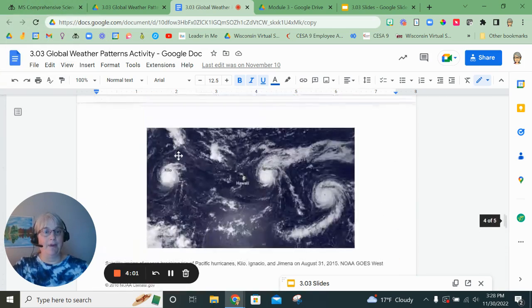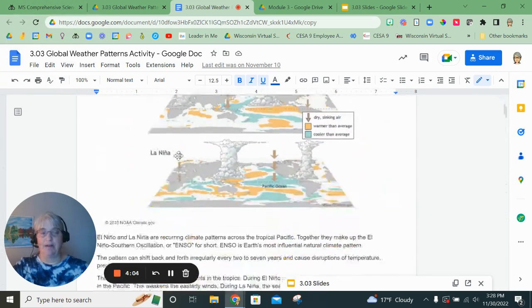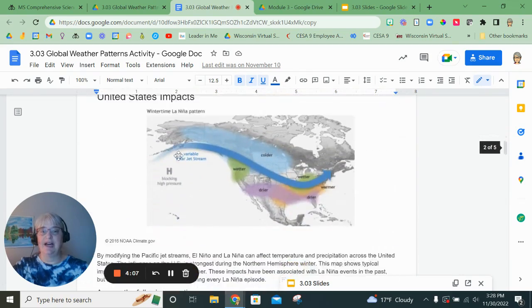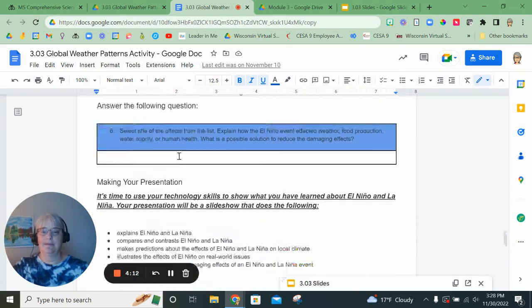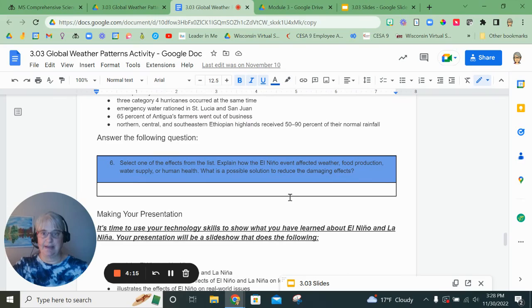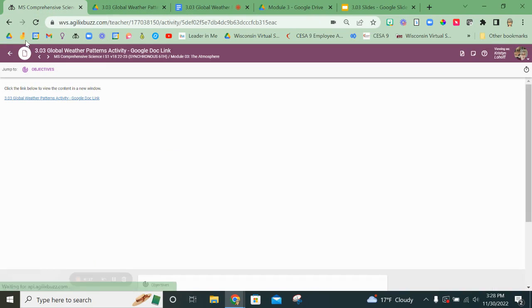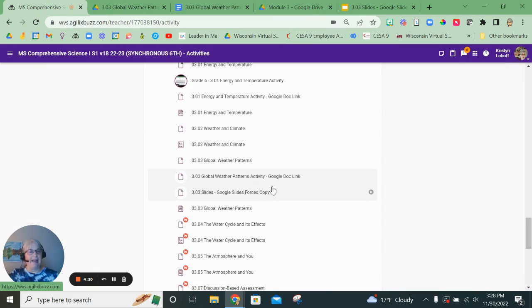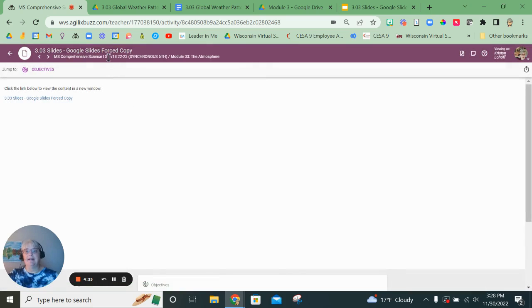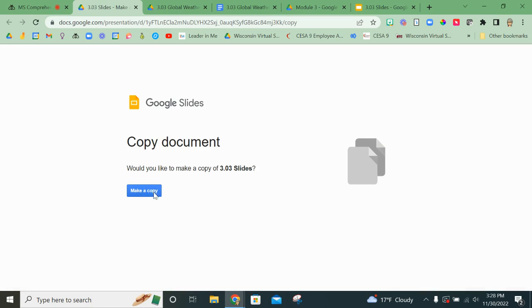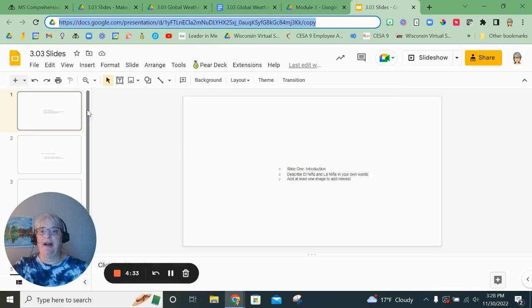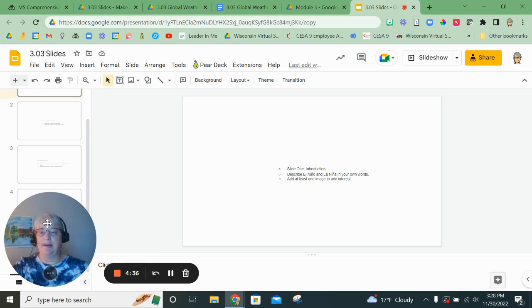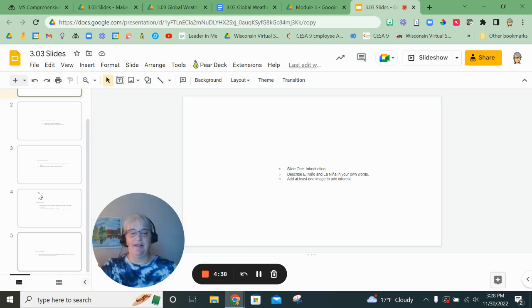All right, so remember the worksheet. First, you need to read over all the information and answer the questions on these 4 pages. There is a total of 6 questions. Then you're going to make your presentation. Now, you can click that link in the document, which I will make sure is working, or you can come here to the slides and make a copy here of the slides. And you will see I've got all 5 slides ready to go for you. They're all set up. There you go. So you can see all 5.